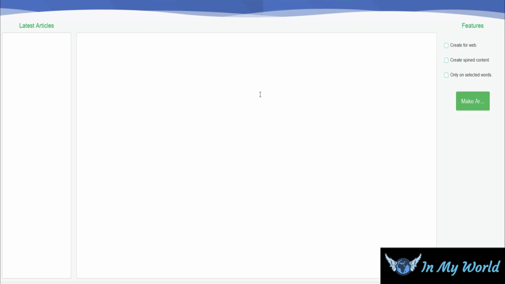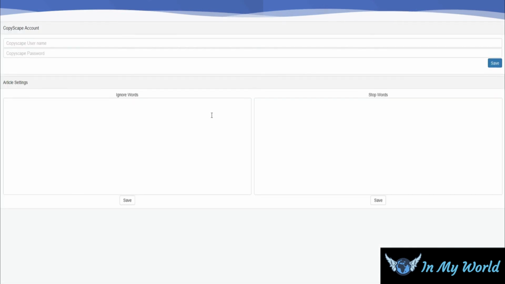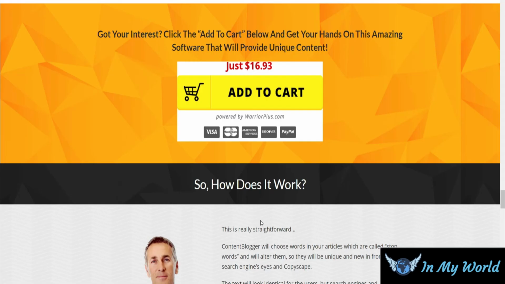Now let me show you how the software works. So this is actually the beta version of the software. This is not how the actual software would look like. So you get 2 options, blogs and videos. If you type in a keyword here, the software will give you 100% unique content on that keyword. The same way you can put in the keyword in the videos section, and the software will look for videos on that keyword on the internet and will convert that video into a text format that you can use. Now if you come to options, you have the feature to write your ignore words and your stop words. The software will give you many articles that you can choose from, and you're getting the software just for $17.